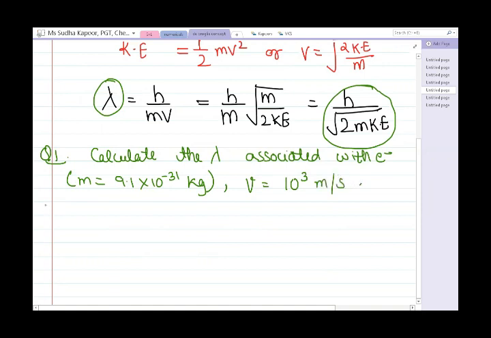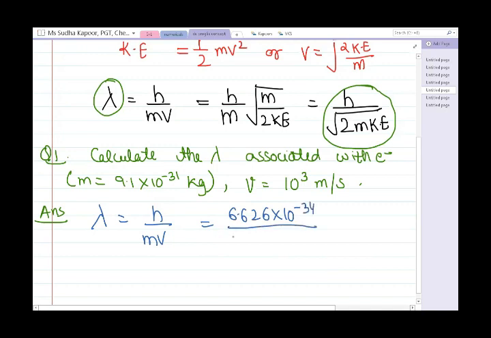So we have to calculate lambda for electrons. We are not going to use the previous formula c is equal to nu lambda. We are going to use the formula given by de Broglie, that is lambda is equal to h upon mv. h is 6.626 into 10 to the power minus 34, the mass of electron is 9.1 into 10 to the power minus 31 kg, and the velocity is 10 to the power 3.